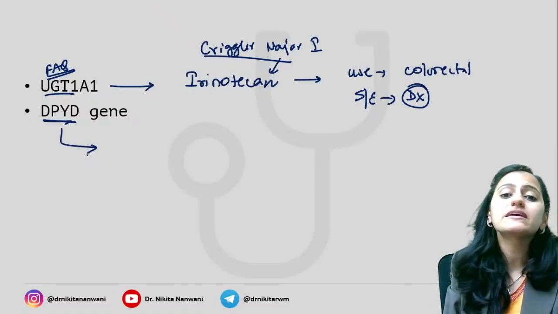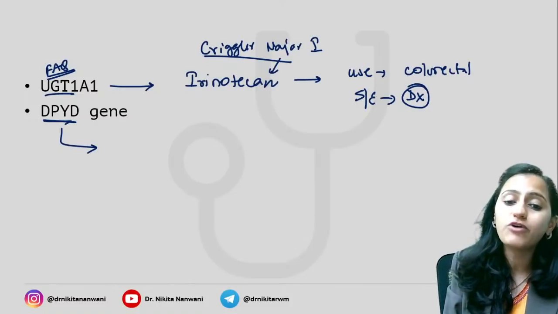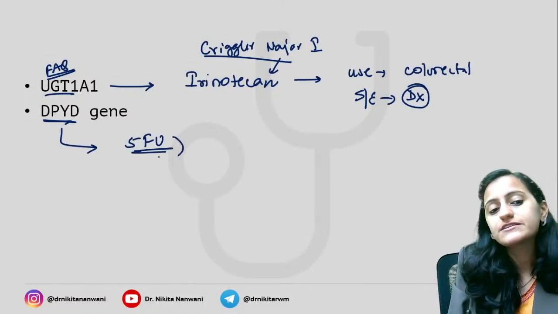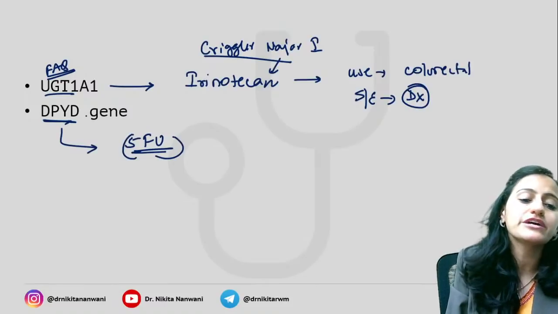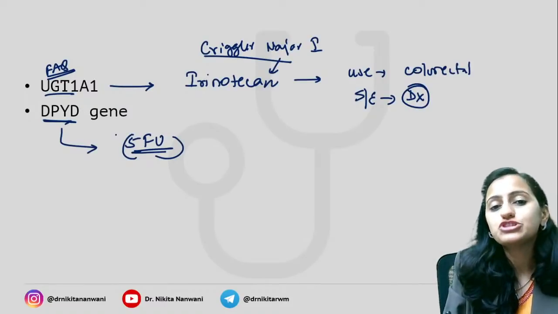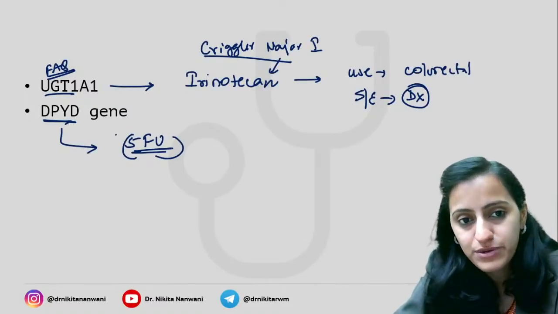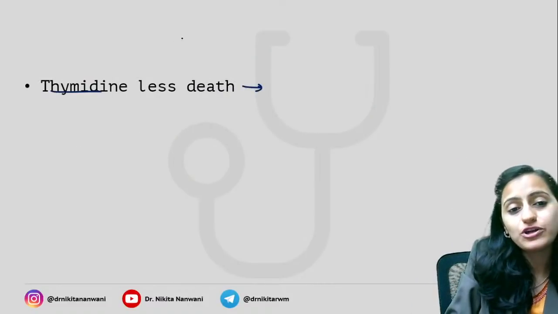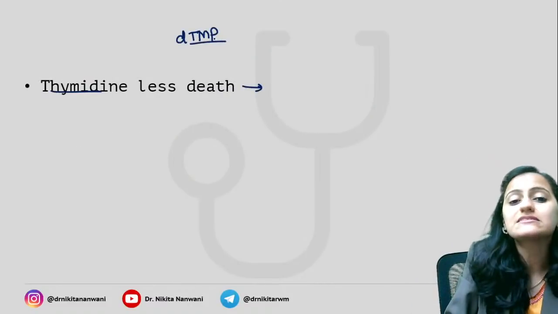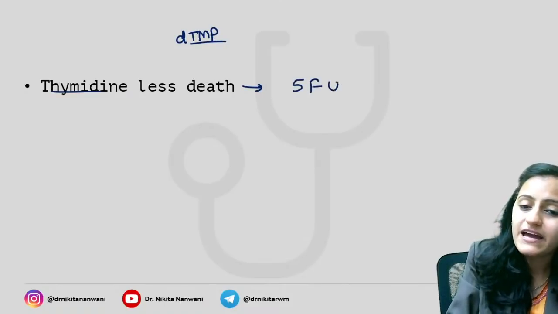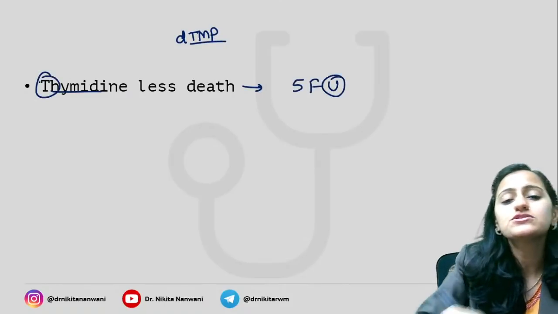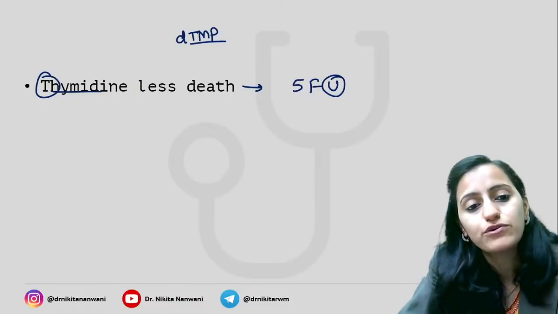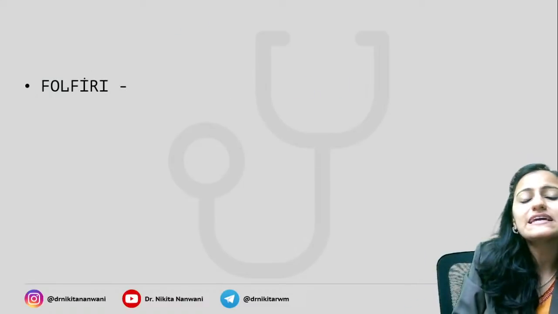DPYD gene is very, very important and needs to be tested for 5-fluorouracil. Okay, it is for 5-fluorouracil where you need to check for DPYD gene activity. Next one, thymidineless death, the dTMP synthesis, that is basically inhibited by 5-fluorouracil. So which anti-cancer causes thymidineless death? That is your 5-fluorouracil.